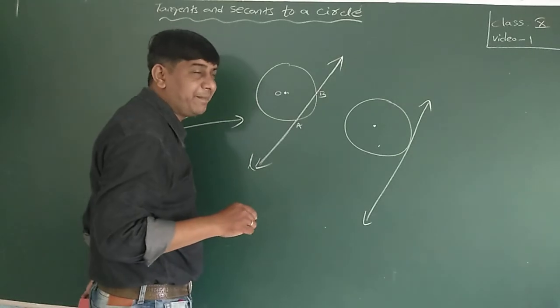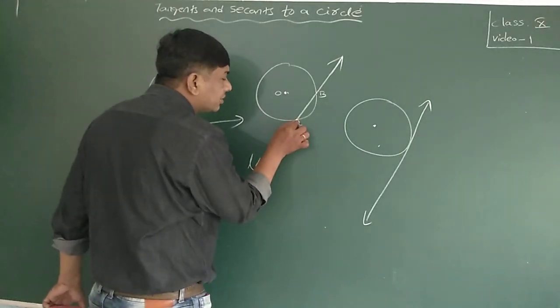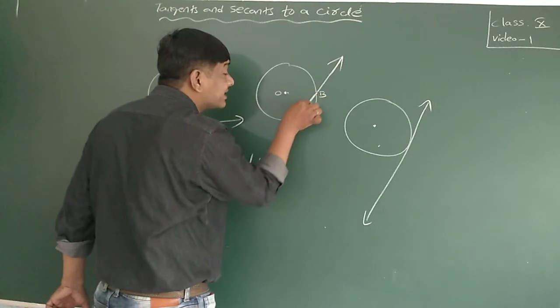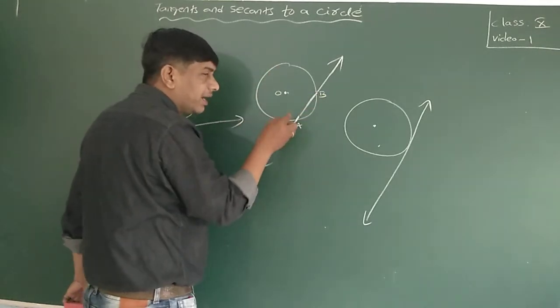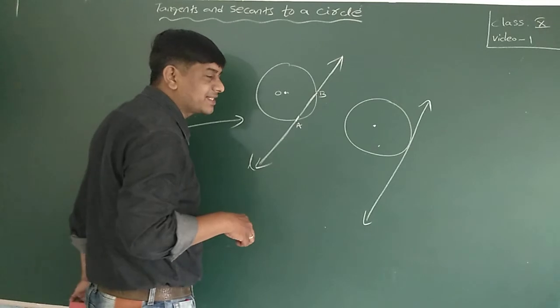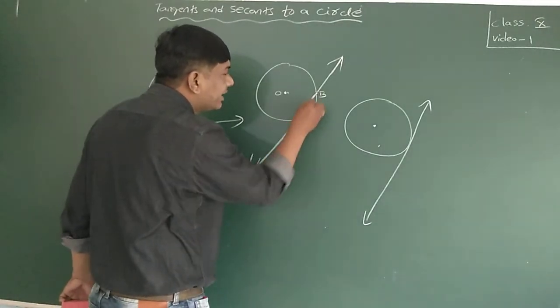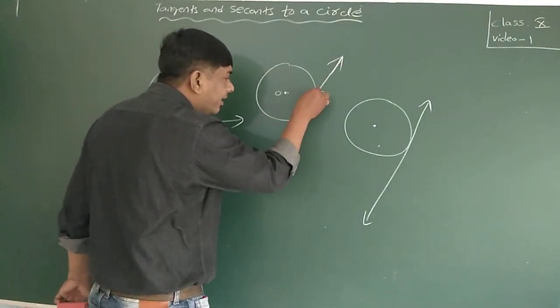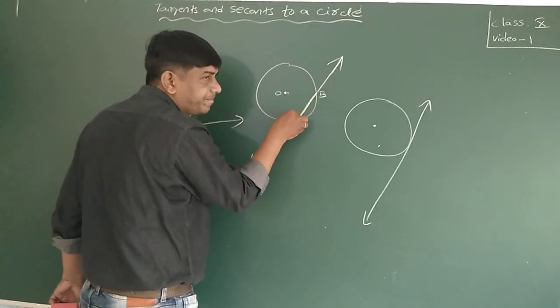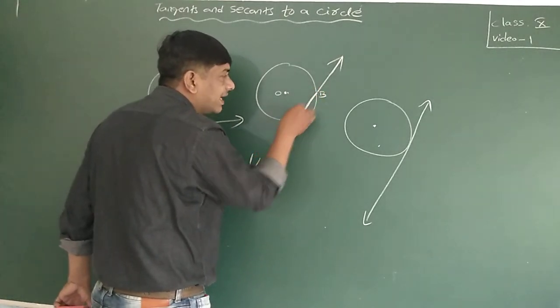The region between A and B is, as I just introduced, a line segment whose endpoints are on the circle, called a chord of the circle. From A to B, this is one line segment whose endpoints are on the circle.